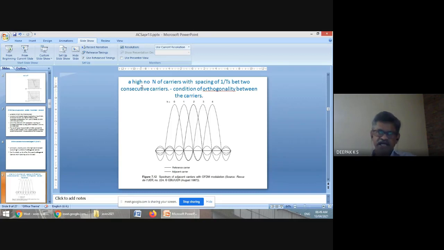So you have a high number N of carriers with spacing of 1/Ts, meaning the spacing is based on the symbol duration. One symbol duration, in the last class I called T, here is Ts, where S stands for symbol. So the spacing between the carriers is 1/Ts, and that is the condition for orthogonality between carriers. So this is the carrier, a large number of carriers.